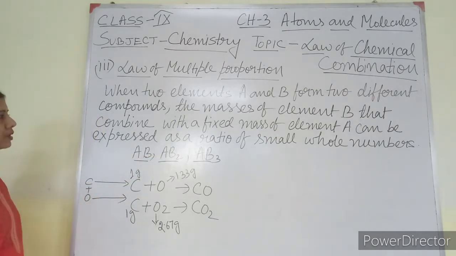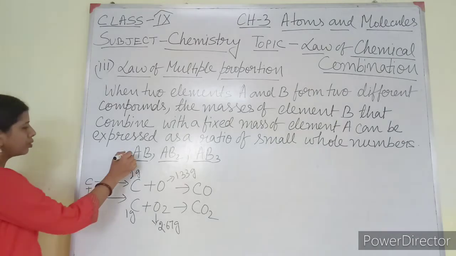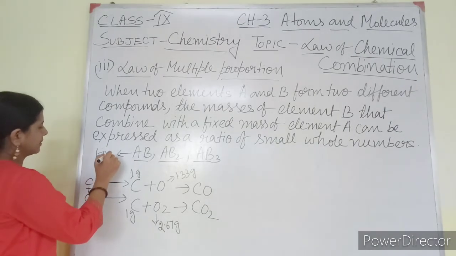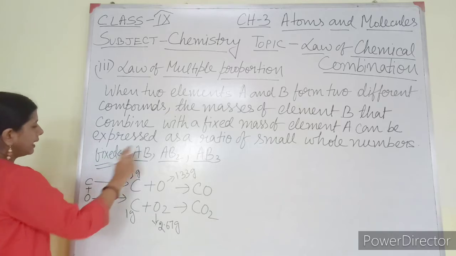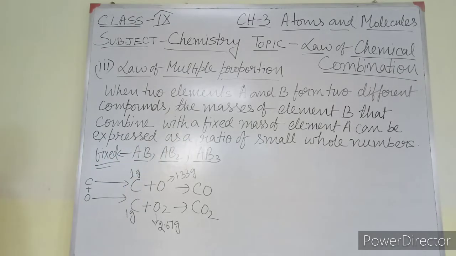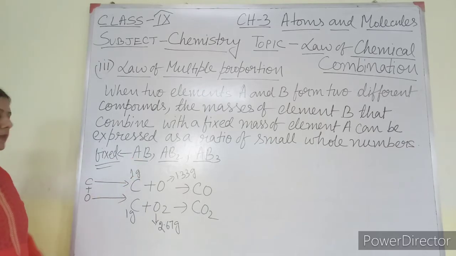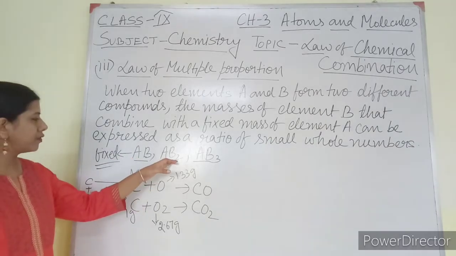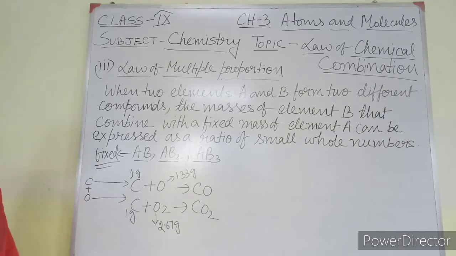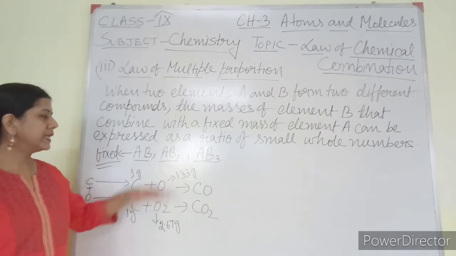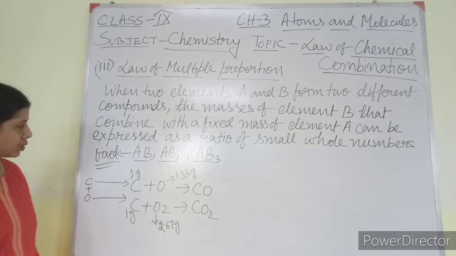Now according to the law, if the amount of A is fixed in all these, then what amount of B is combined to form AB, what amount of B is combined to form AB2, what amount of B is combined to form AB3?